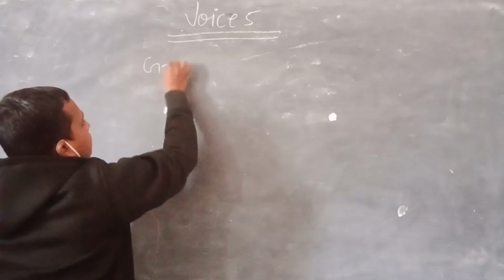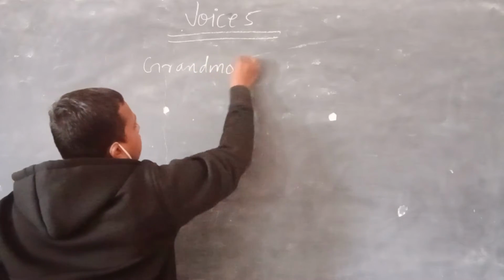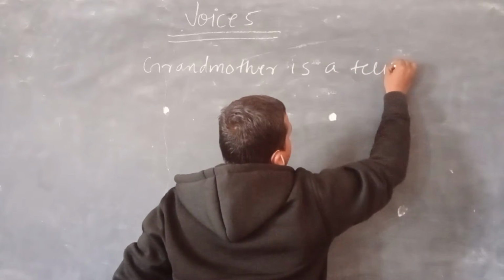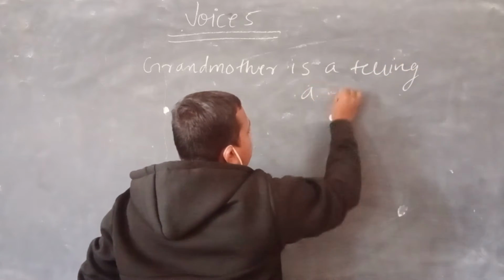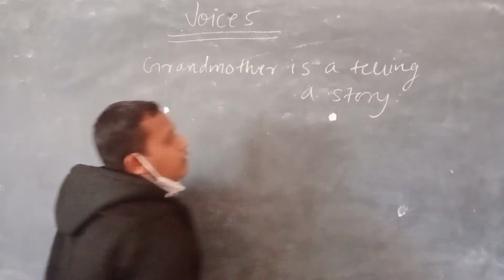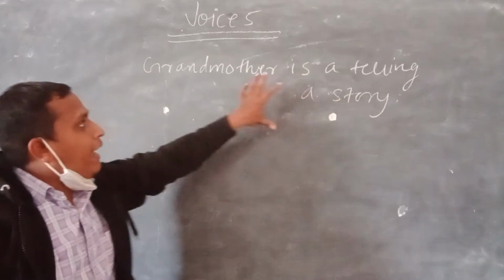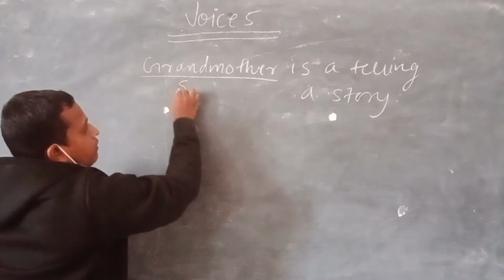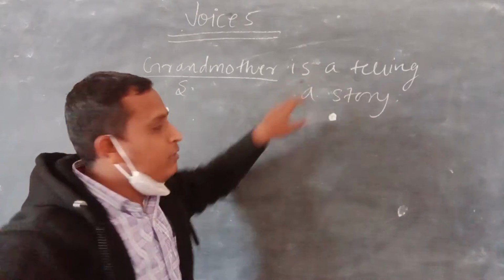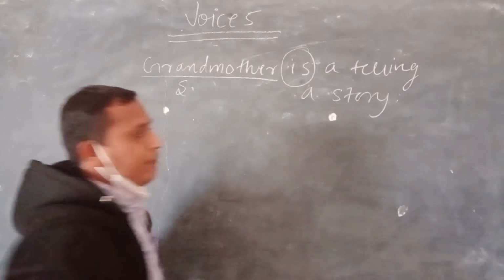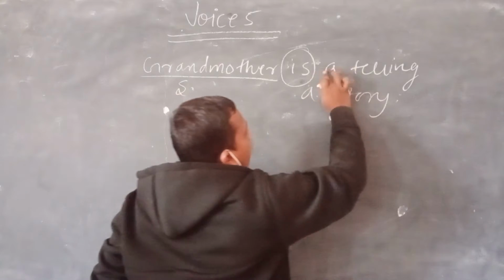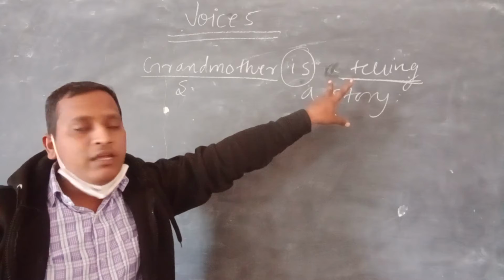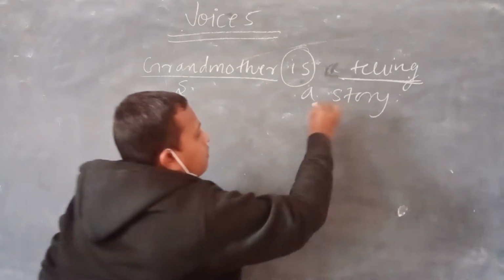Like, grandmother is telling a story. Here in this sentence the action is being performed by grandmother. So grandmother is a subject and is is a helping verb. Telling is the main verb, and together they form the verb, and a story